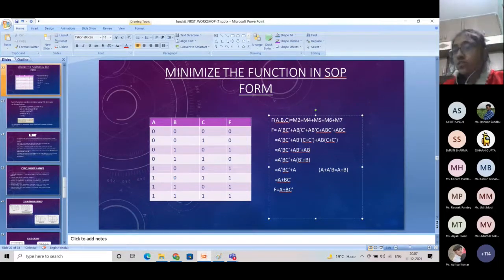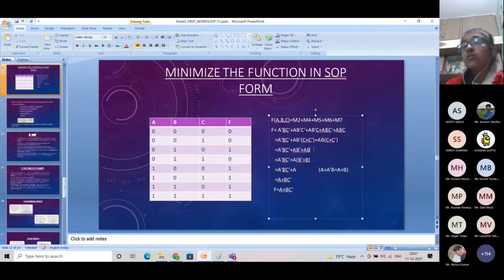The rest of the two variables have the same value. A is A here and B bar is B bar here. But only one single bit or one single variable has changed its value in these both terms. That's why we are able to minimize it, and you can finally see that after solving it, we will get only AB bar, and C plus C bar is finally removed from our equation.